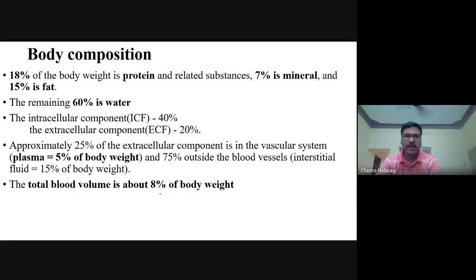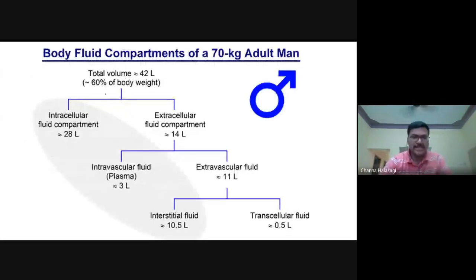Now, a small flowchart on how to remember this. We saw that 60% is the fluid compartment, that is, the water content is 60% of the body weight. In our body, the total volume of fluid present is 42 liters. This has also been asked n number of times. In terms of percentage it is 60%; in terms of liters, there is roughly 42 liters of fluid present in our body.